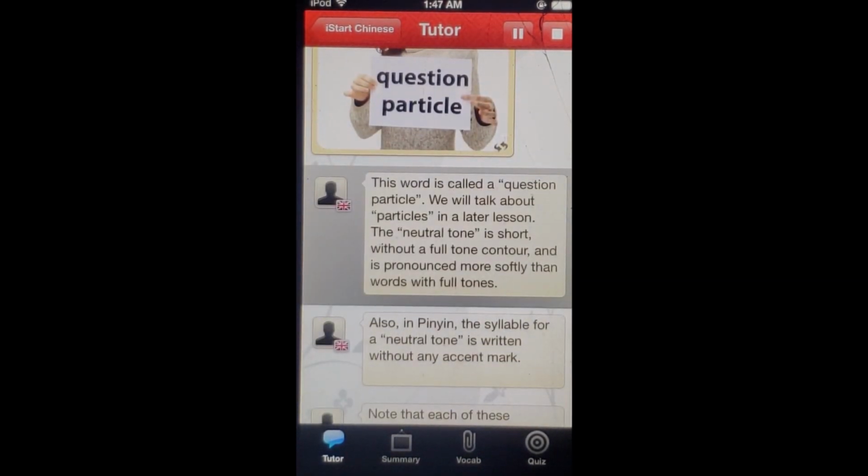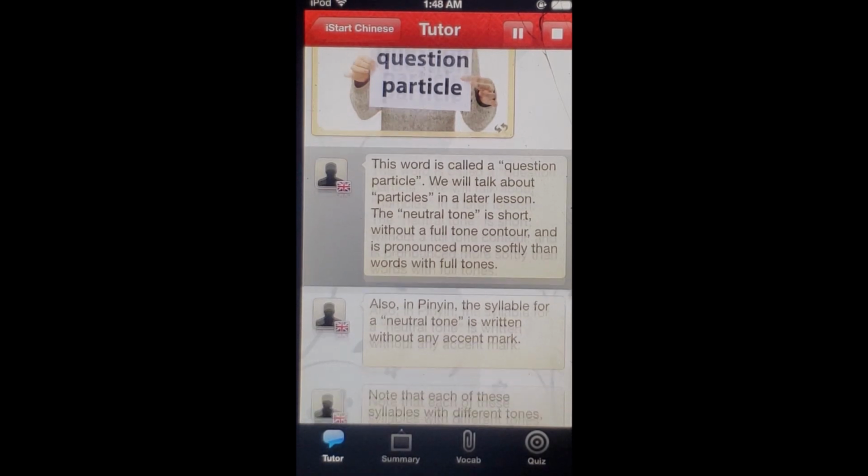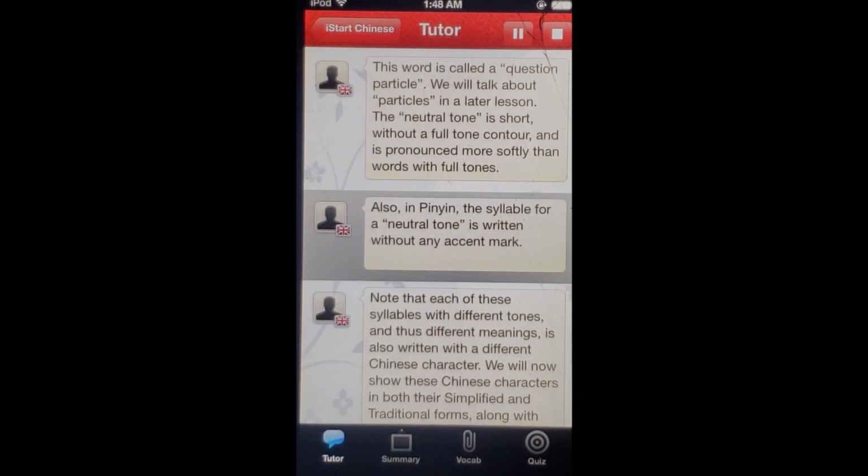This word is called a question particle. We'll talk about particles in a later lesson. The neutral tone is short without a full tone contour and is pronounced more softly than words with full tones. Also, in pinyin, the syllable for a neutral tone is written without any accent mark.